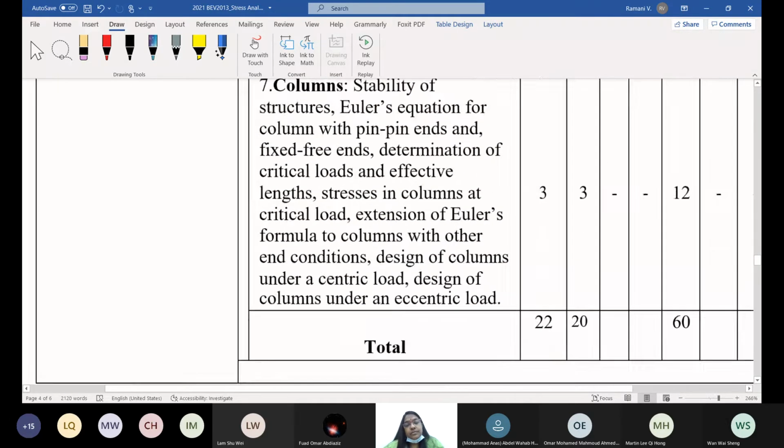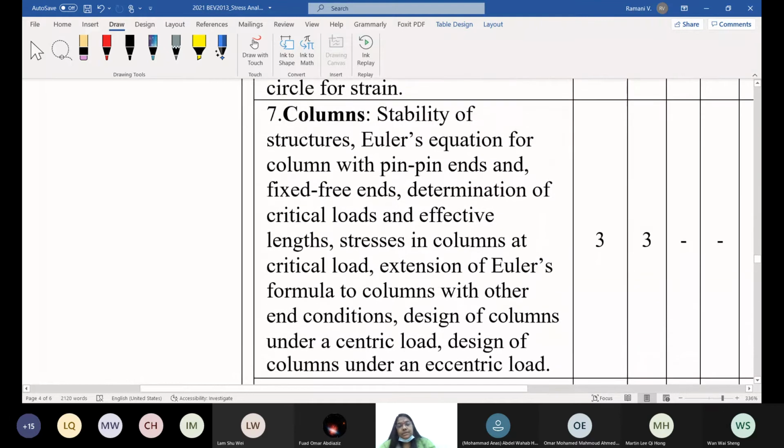Here, columns. Like when you do foundations, pile foundation, the pile which is standing on the ground is called a column, right? That's why the word stability. Did you do a geotechnical paper? Any geotechnical paper before? Currently taking, no geotechnical so far. Soil mechanics you took, right? You did some kind of stability analysis, right? Foundation, not yet? Okay.